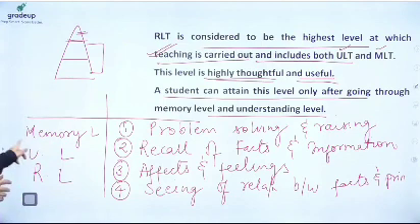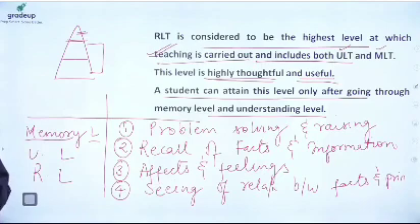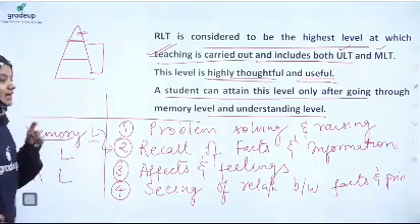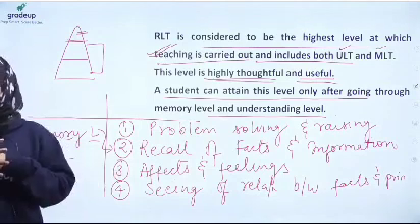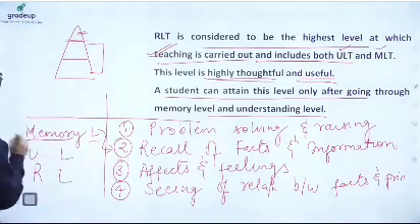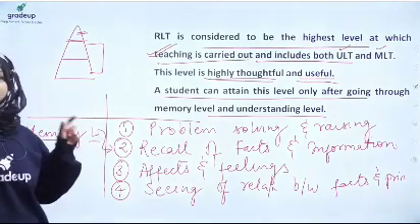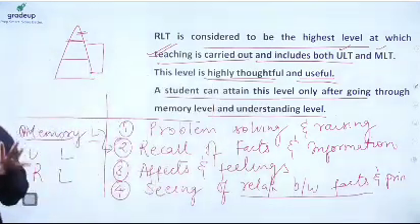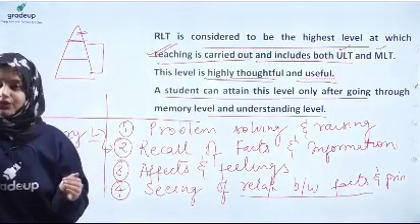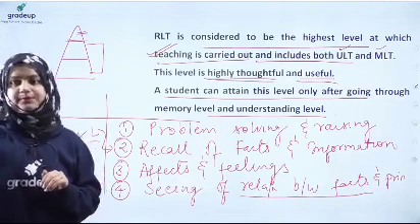So quickly answer, memory level. What will be the outcome of memory level? At memory level, we will be able to recall the facts and information. Whatever has been taught to the student, they can recall all that information because they have learned it, right? So the correct answer for memory level is 2. Understanding level: in the understanding level, the student can see the relationship between facts and principles, right? Because here they have understood the topic and the concept, so they can easily establish the relationship between the facts and principles.